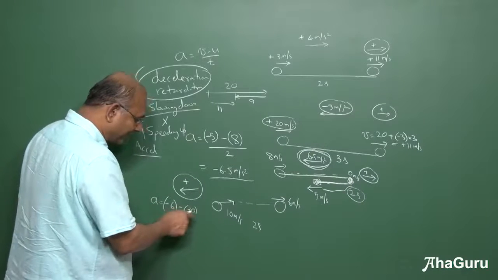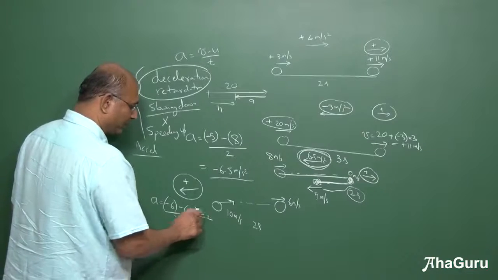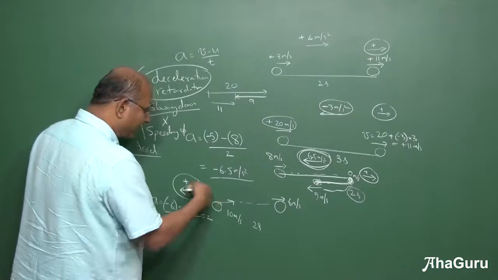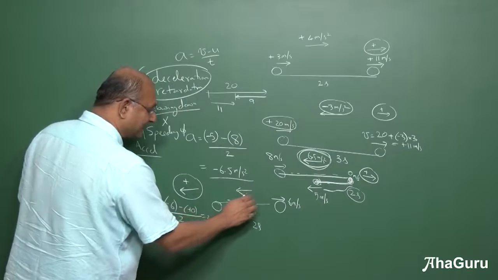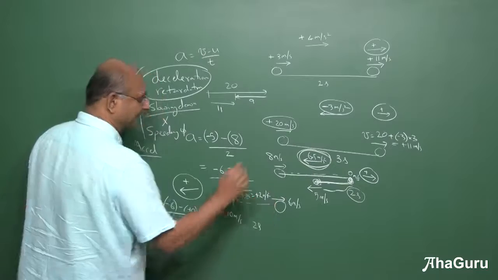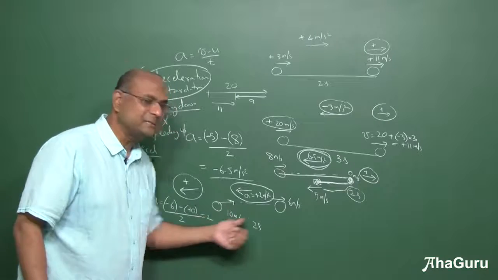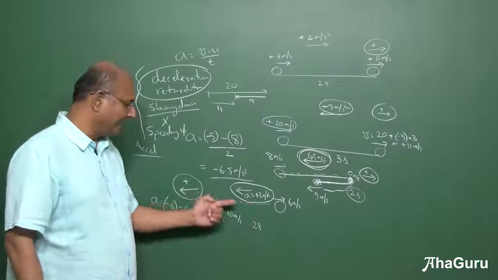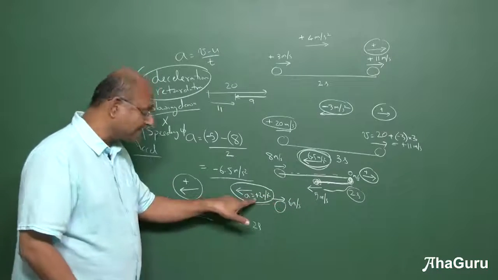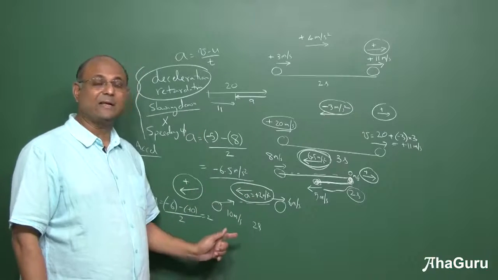So what is the change in velocity? 10 minus 6, 4. 4 by 2 is 2. Plus 2. Acceleration is plus 2, but plus is in this direction. So acceleration is plus 2 meters per second square. But is it decelerating or is it speeding up? 10, 9, 8, 6. Is it decelerating? Yes, it's slowing down. Is the acceleration negative? No. So acceleration can be positive and the object can be decelerating.